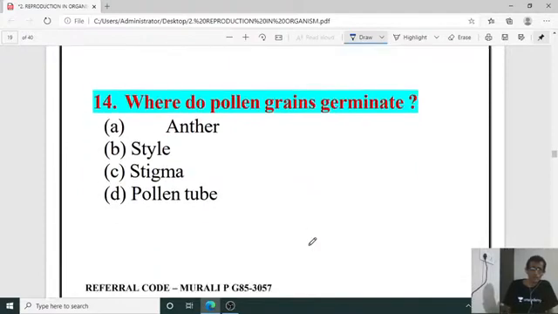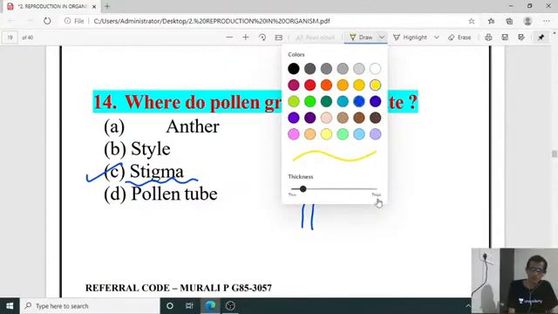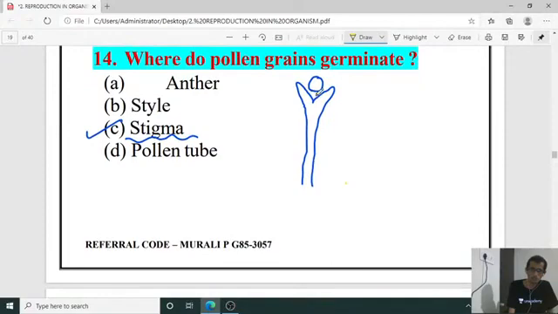Next, 14th question. Where do pollen grains germinate? In one of the previous questions I explained this, that is nothing but the stigma. At the stigma we can observe the germination of the pollen grain. What is meant by germination? The pollen grain is going to produce the pollen tube, and the pollen tube is going to reach the ovary region.